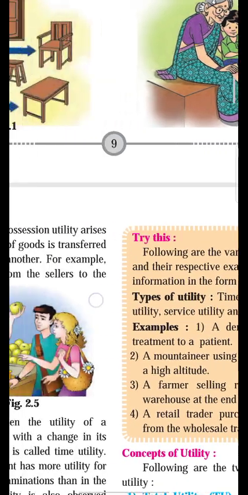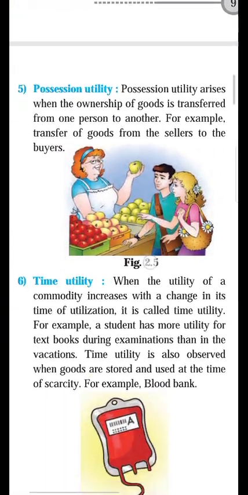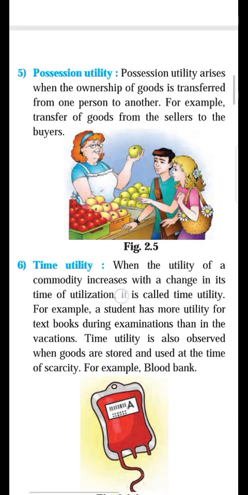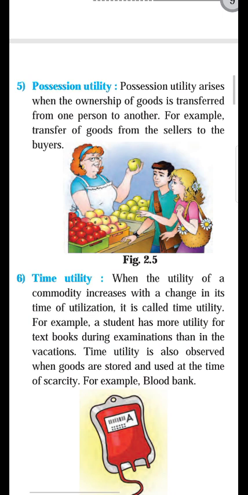Okay, now let us see the fifth type of utility, that is possession utility. What is possession utility? Even the word says its meaning. Possession means the transfer of ownership rights from one place to another place.